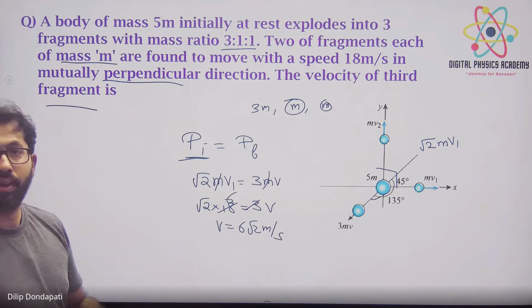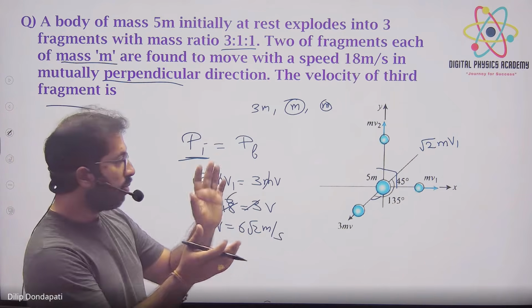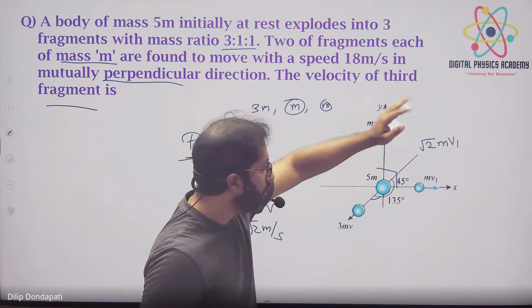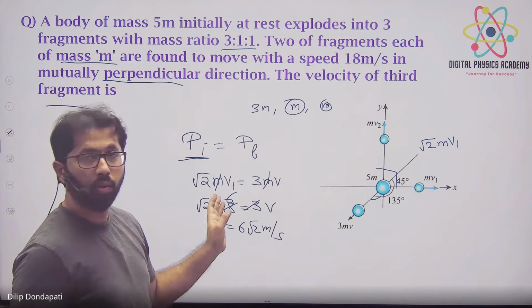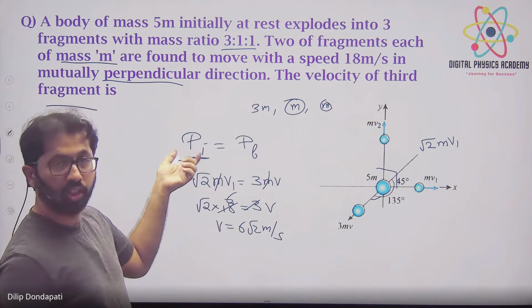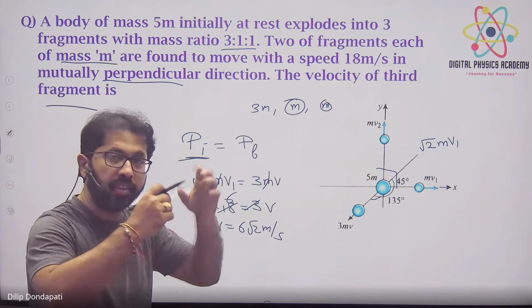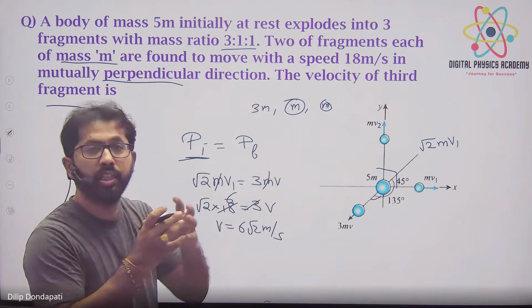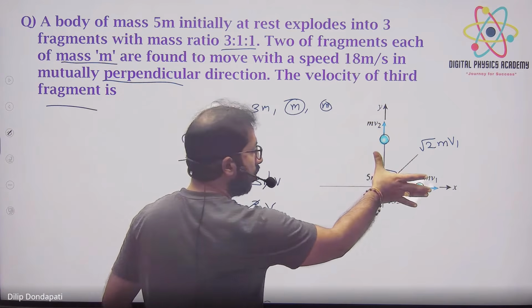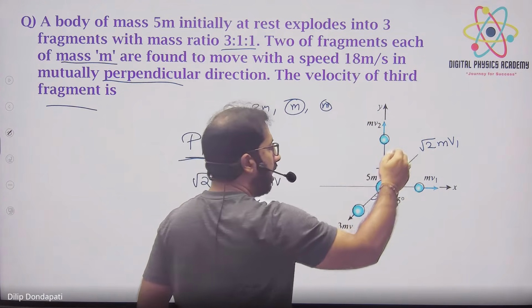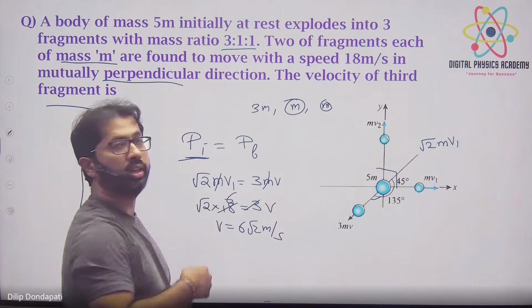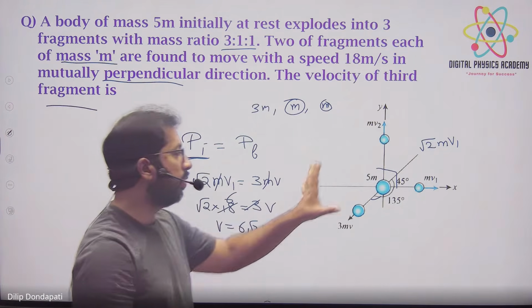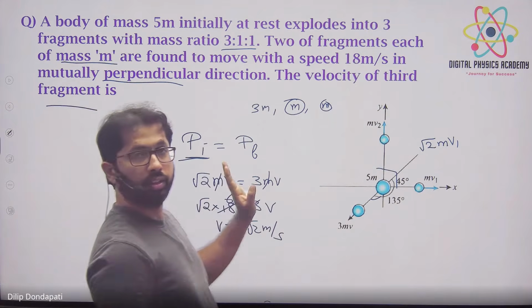So what will we always do in a bomb blast? The net resultant momentum is equal to the other momentum. Why will it go only this side? Because initial momentum is 0, right? So final momentum, even after blasting, the resultant of momentum should be 0. See, after blasting the resultant of these two is in this direction, and the third body will move in the opposite direction only, compulsorily, to cancel this momentum. Okay, understood, right? Yes, do it.